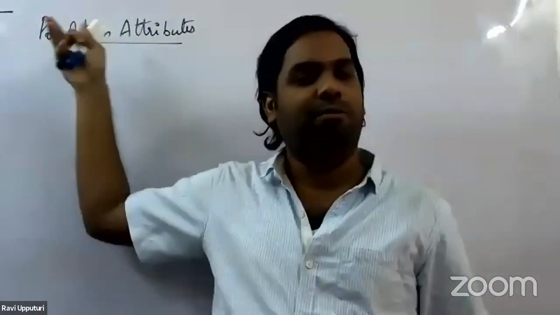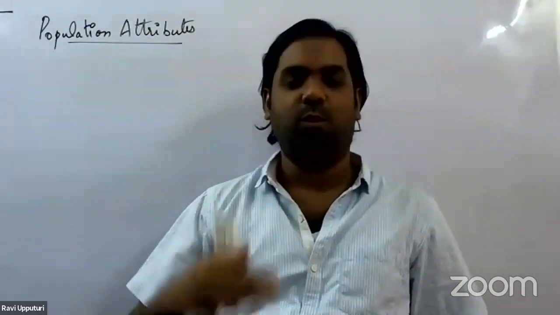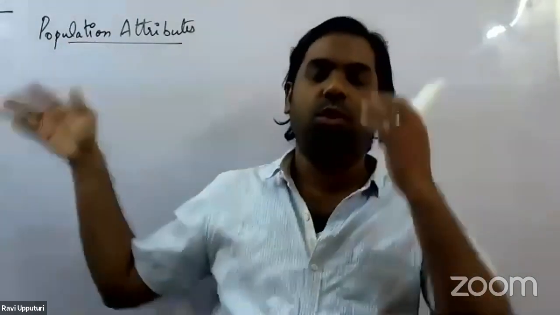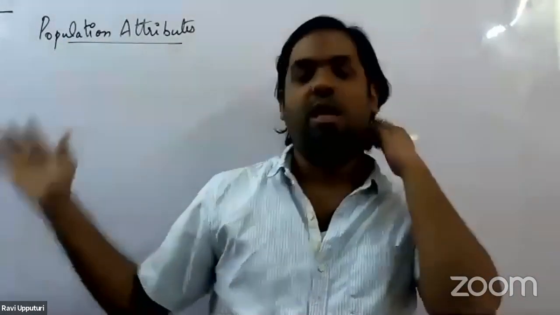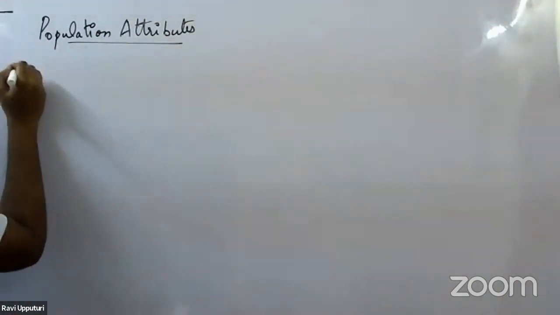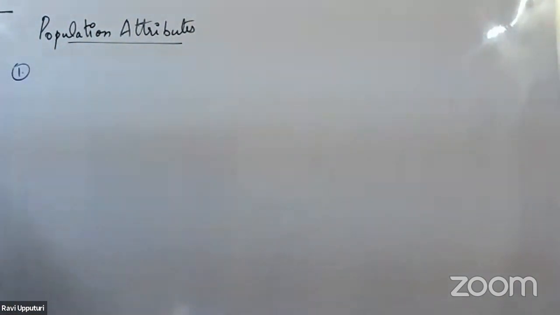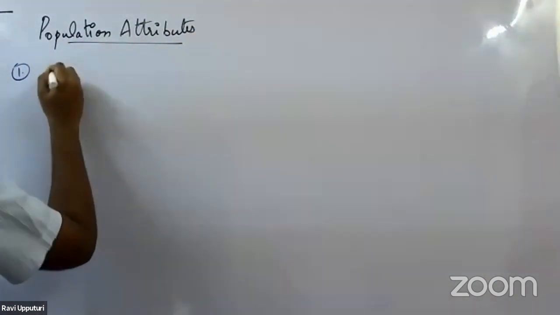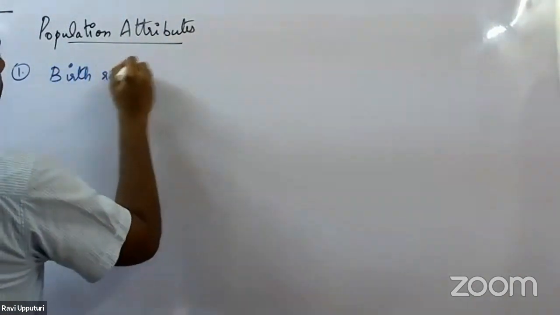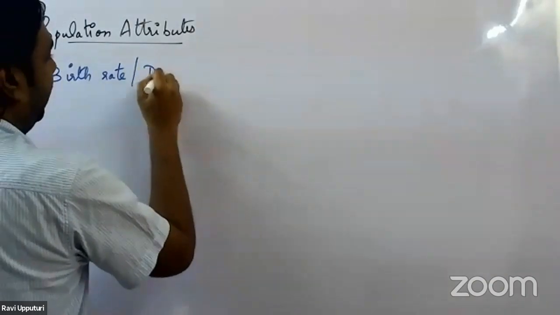So let us take up a few population attributes corresponding to a population. We have a few population attributes to be discussed. The first population attribute we'll be taking up is the birth rate and the death rate.